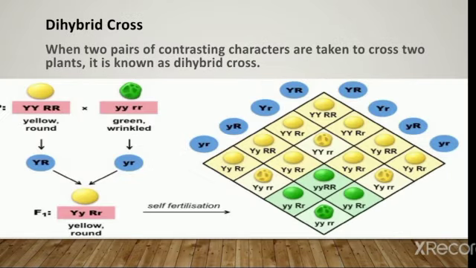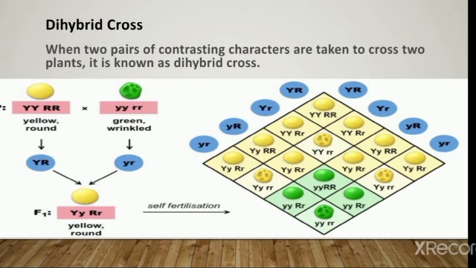Dihybrid cross. When two pairs of contrasting characters are taken to cross two plants, it is known as a dihybrid cross. Mendel crossed a pea plant having round seeds and yellow cotyledon with a pea plant having wrinkled seeds and green cotyledon. As we can see in the diagram clearly, all the plants of the F1 generation had round seeds and yellow cotyledon. The F1 plants on selfing produced 4 kinds of plants in the F2 generation.